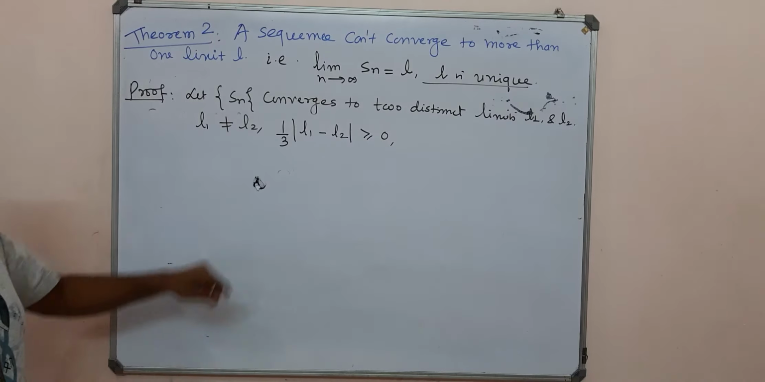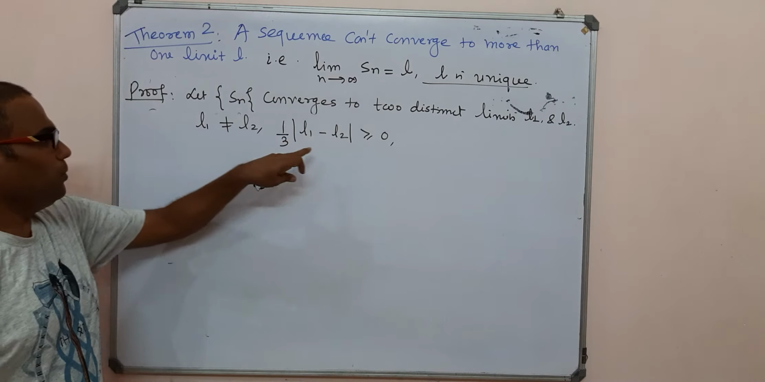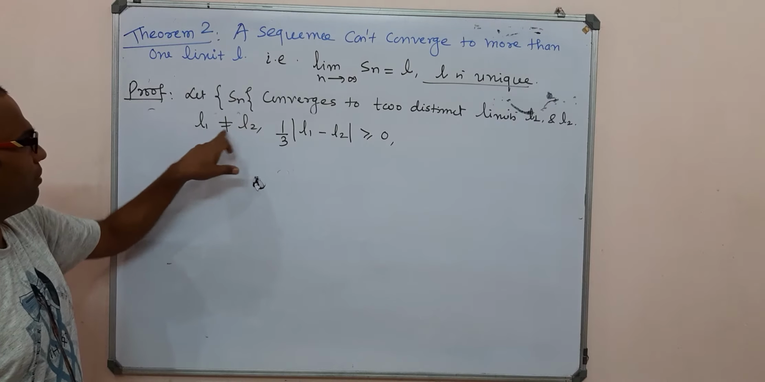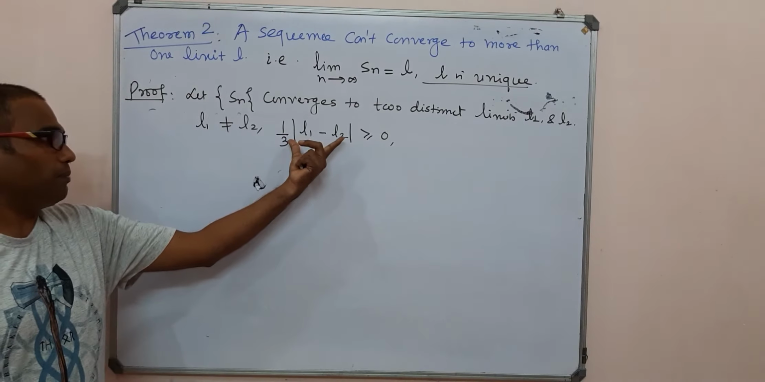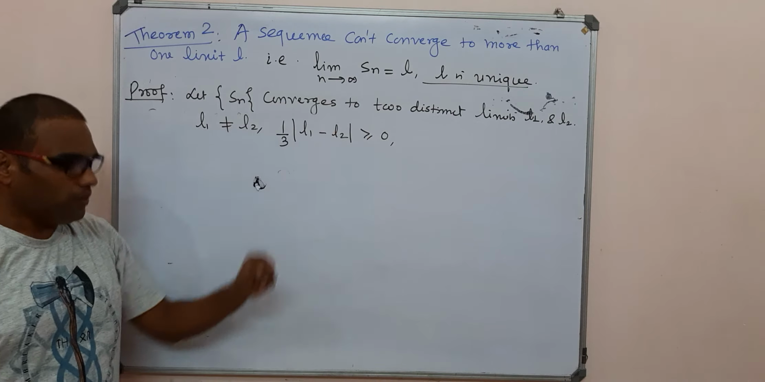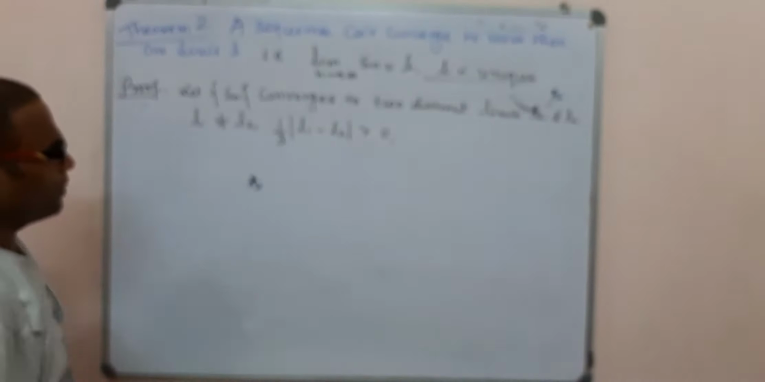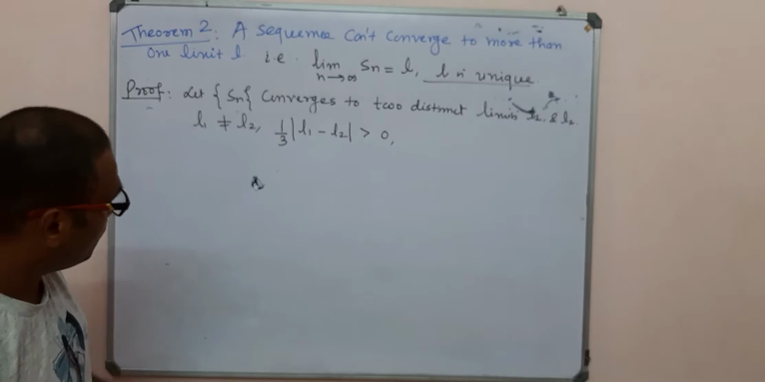You can justify this because the two limits L1 and L2 are distinct, therefore the difference between L1 and L2 is greater than 0 or less than 0, but if you take the absolute value, obviously it is greater than 0, not equal to 0, because if L1 were equal to L2, it would be equal to 0. So mod of L1 minus L2 is greater than 0.